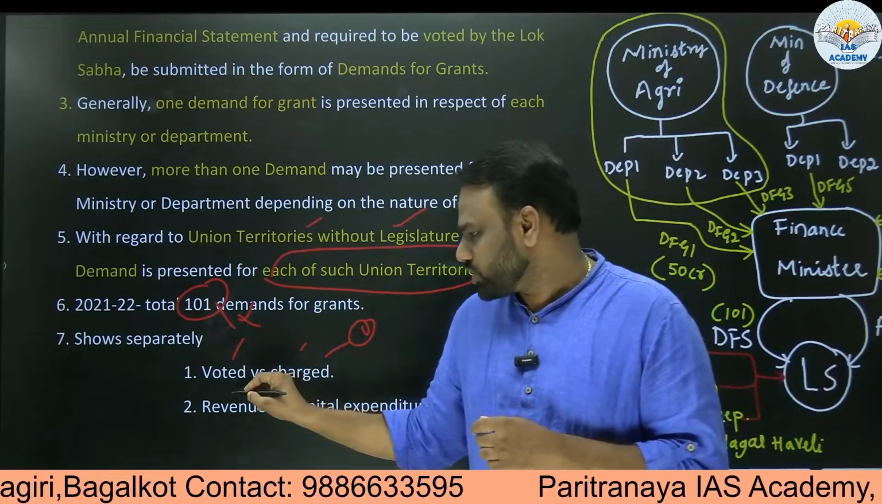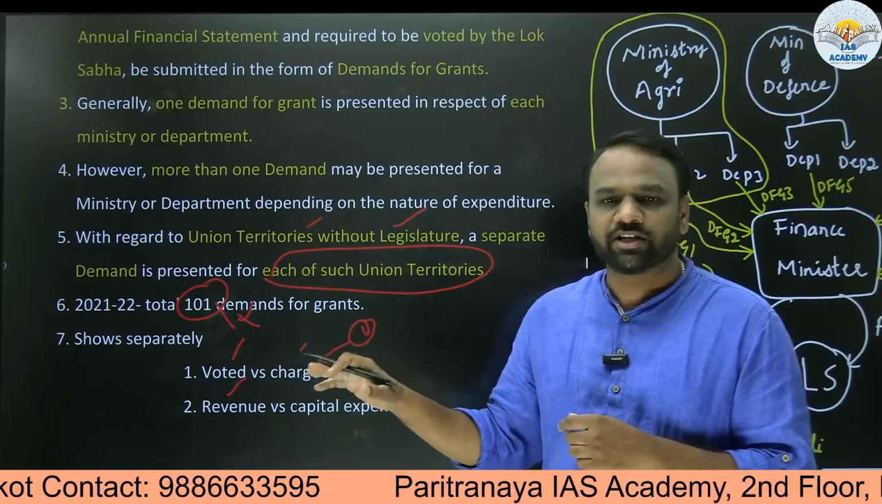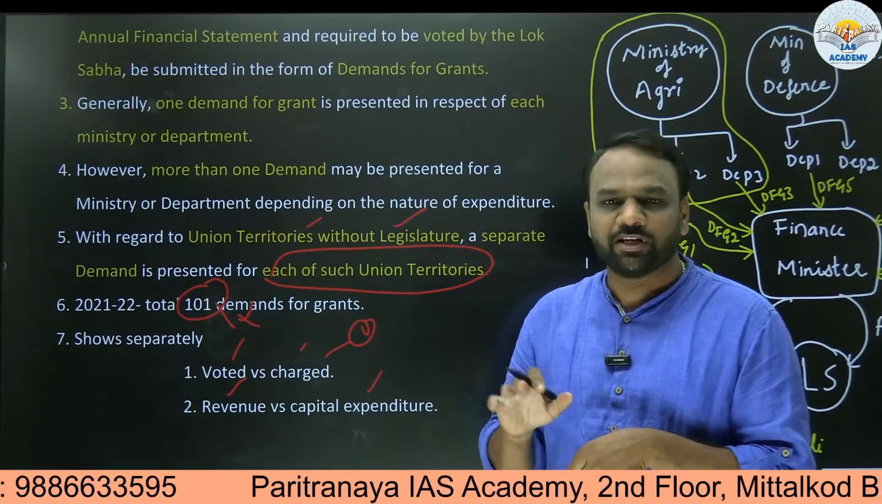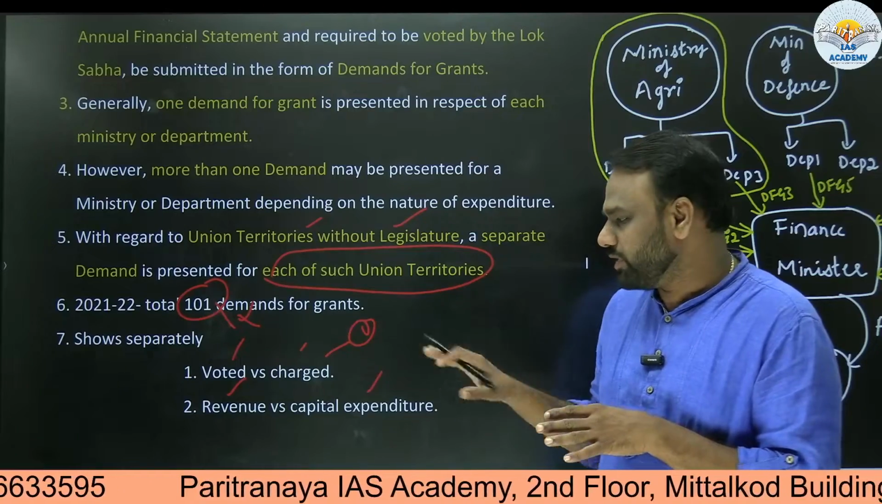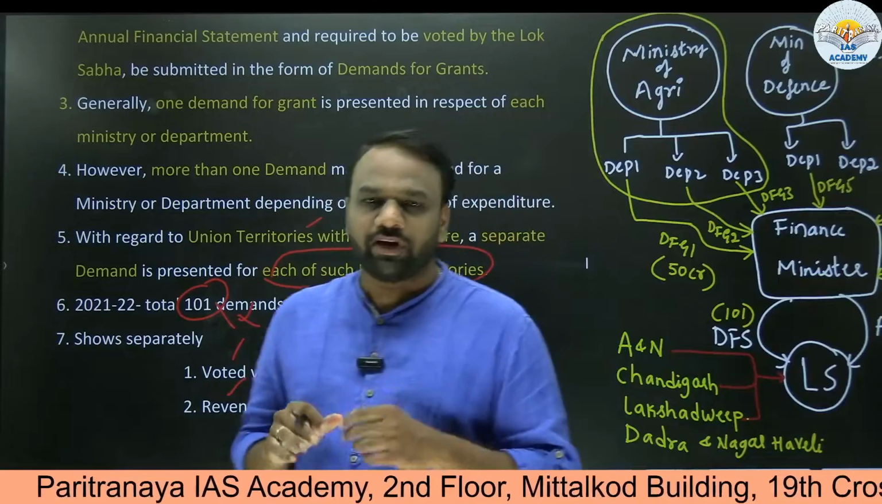Next, similarly, it shows separately revenue expenditure and capital expenditure. We have already discussed the revenue expenditure and capital expenditure under the topic called revenue budget and capital budget. So in case of confusion, you can revisit that video as well. So this was about demands for grants.